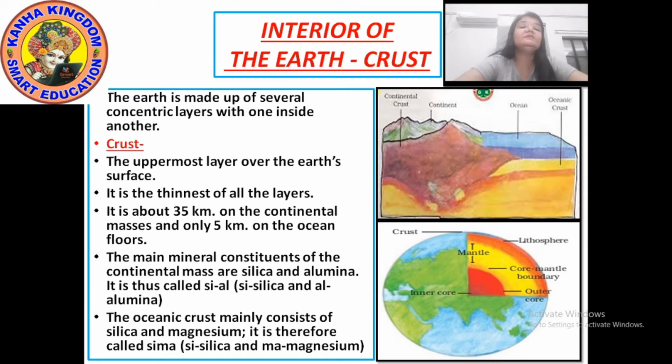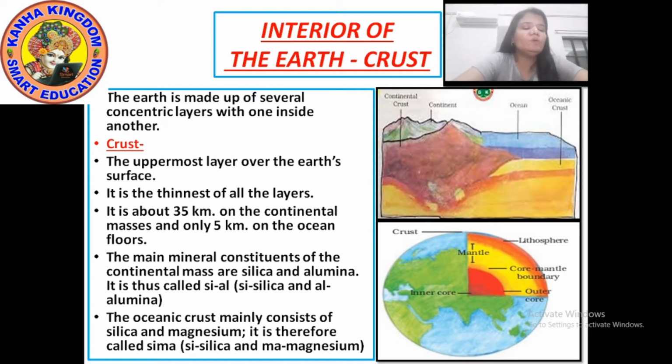Our earth is also just like an onion. Its layers are the same as the layers of the onion. Now here I have shown you a picture of the interior of the earth. Have a look at it.